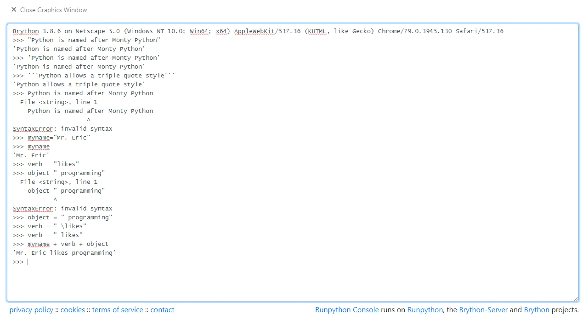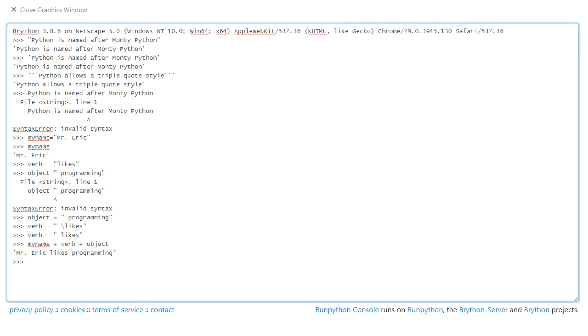Mr. Eric likes programming. So what this has done is it's taken the text or string objects that these three variable names point to. So my name points to Mr. Eric. Verb points to likes. Object points to programming. And the addition symbol, the plus sign, adds them together. And for strings, that means what's called concatenation. It glues them together in order and creates a new string separate from the other three that consists of the copies of those original strings glued together into a single string. So it created a third object called Mr. Eric Likes Programming.